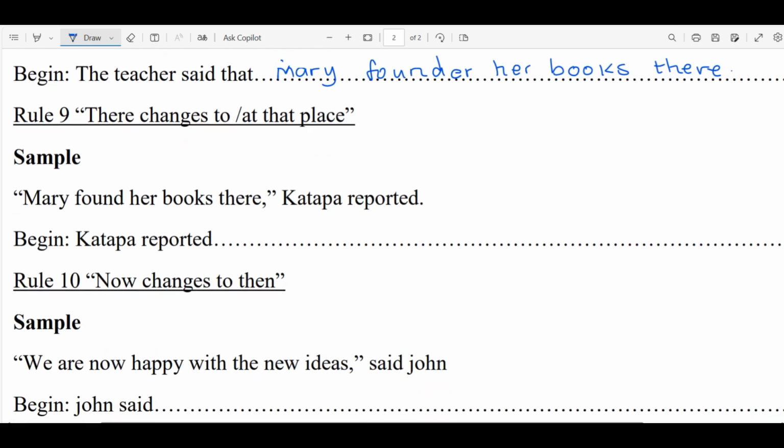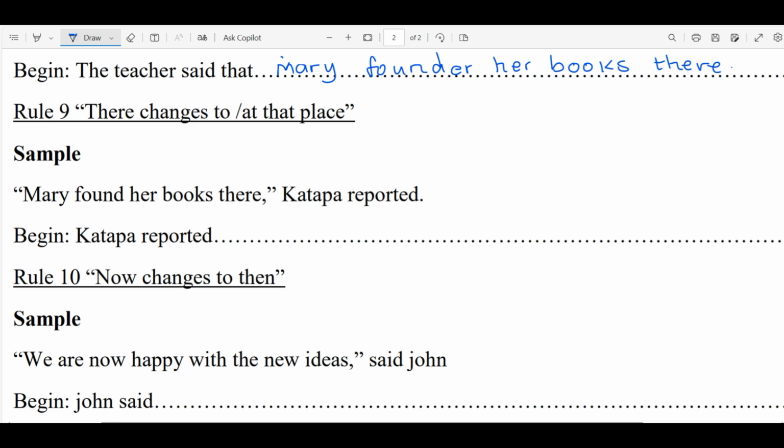All right, we move on to rule number 9. So rule number 9 is about when they have used there, it changes to that place or at that place. For example, Mary found her books there. Katapa reported.